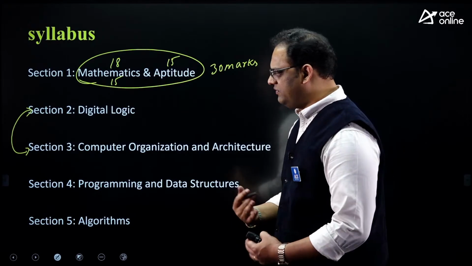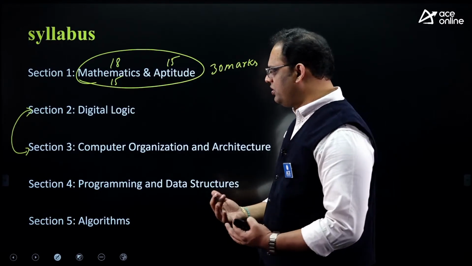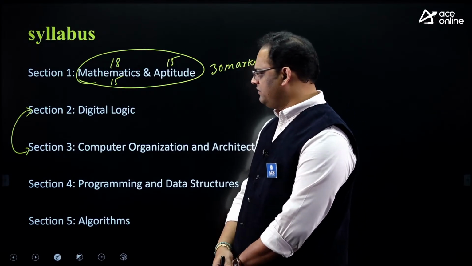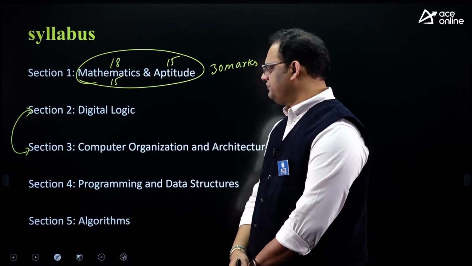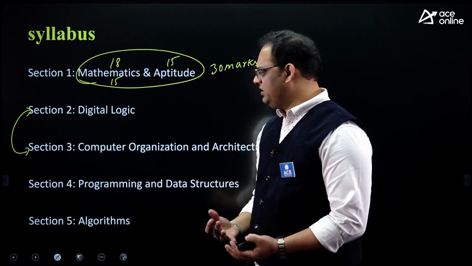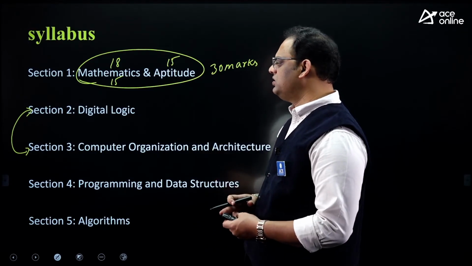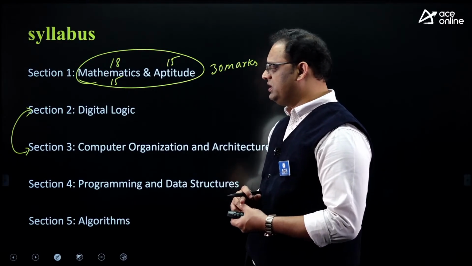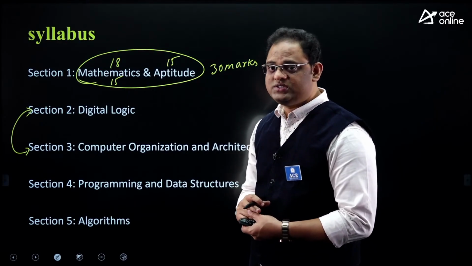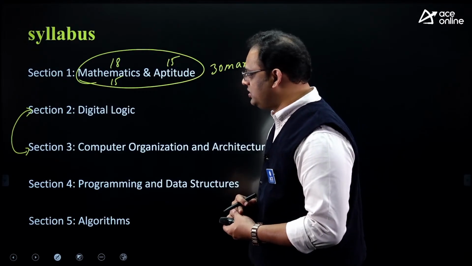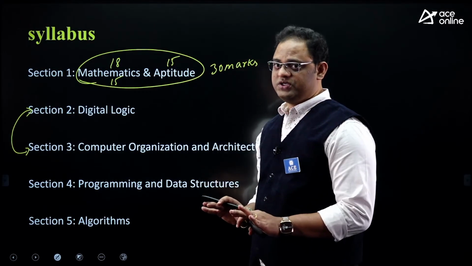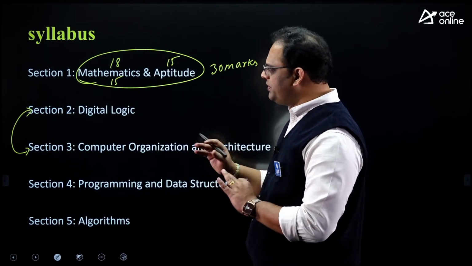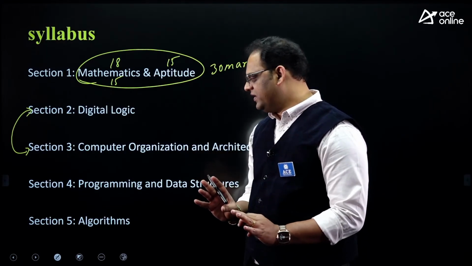More connectivity is there, more areas are common. When you are talking about conversions and all number theory concepts, all are the same in both subjects. So the examiner also has the choice that he can frame a question which can cover both subjects. So when you are preparing one subject, prepare both subjects, that is somewhat advisable.